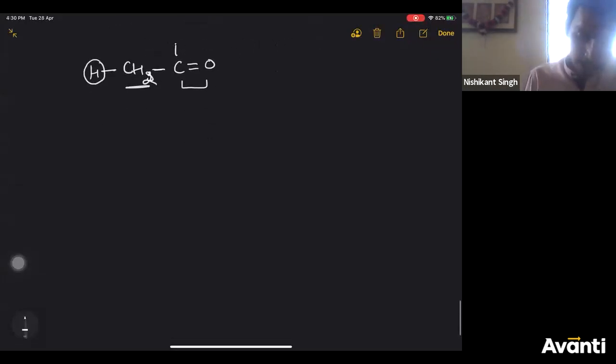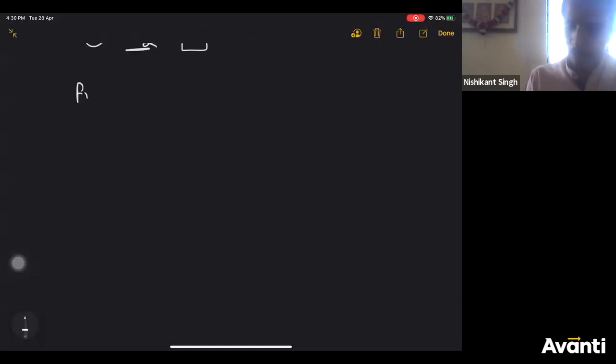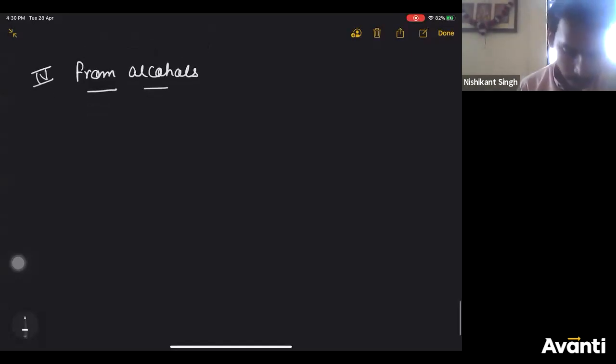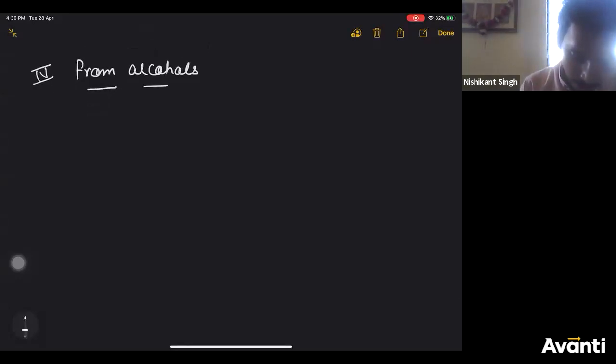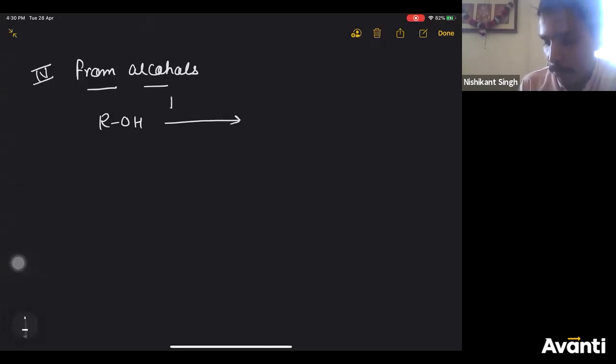All right, let's move to the next preparation, that is from alcohols. How to prepare from alcohols. This is our, I think, fourth one. So alkanes you can prepare by treating alcohols, ROH, with HI and red phosphorus.